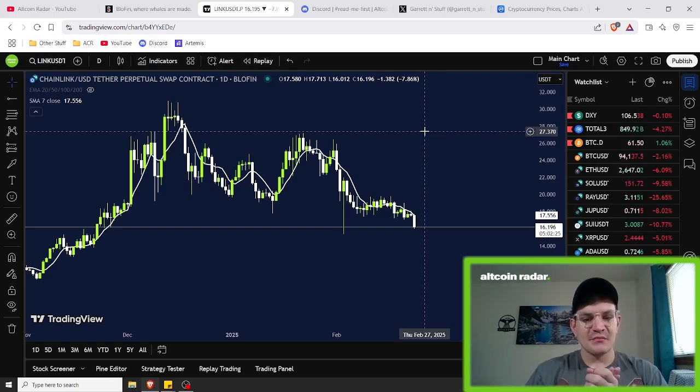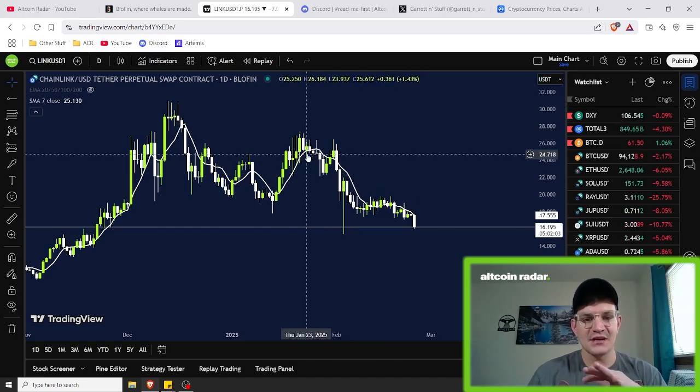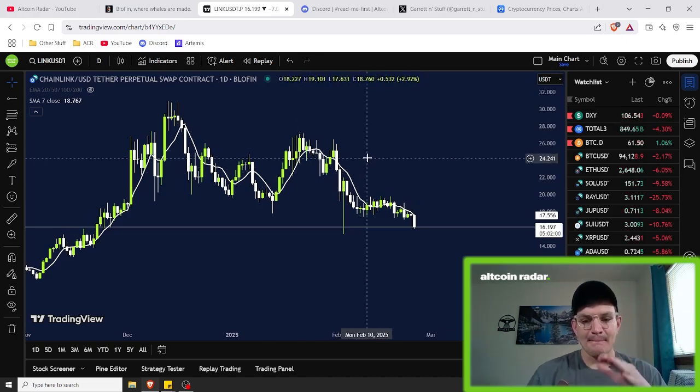The simple moving average is a straightforward average of prices over a certain period of time. For example, I love using the 7-period SMA, which adds up the closing prices of the last 7 days and divides them by 7 to get the average. With exponential moving averages, or EMAs, these give more weight to recent prices, making them more responsive to recent price action compared to the simple moving average.